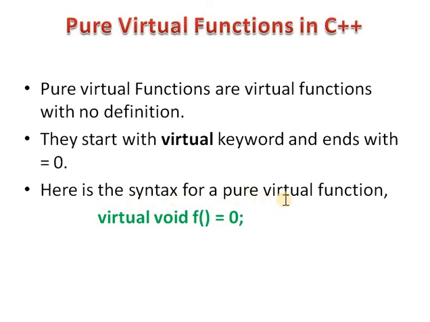Here is the syntax for defining a pure virtual function. How to define a pure virtual function? By using the virtual keyword, then return type, then function name, and at the end we use a 0 value.